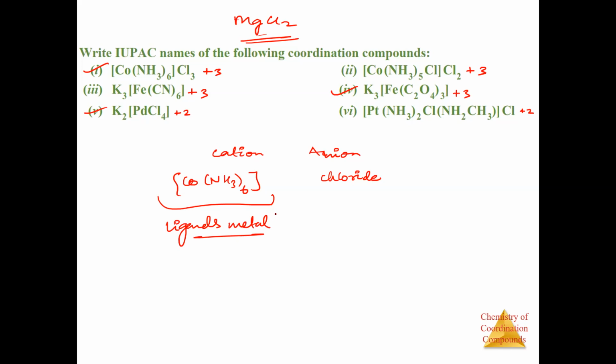Then also you have to, in a bracket, write the oxidation state in Roman numbers, right, of the metal. सही है फैसल.